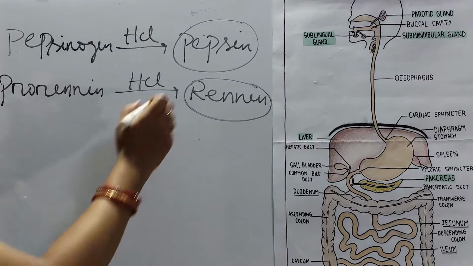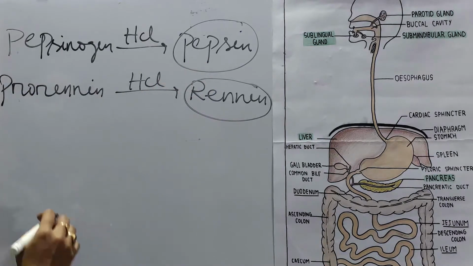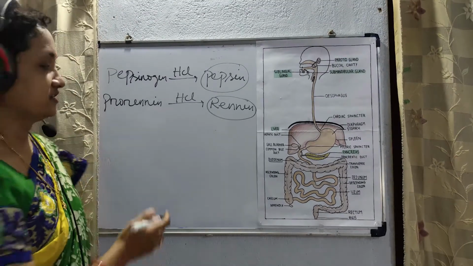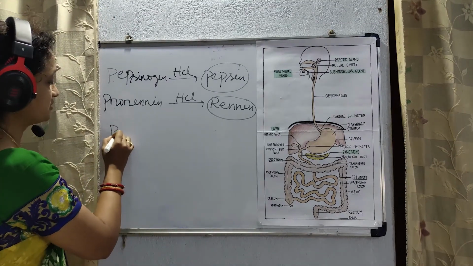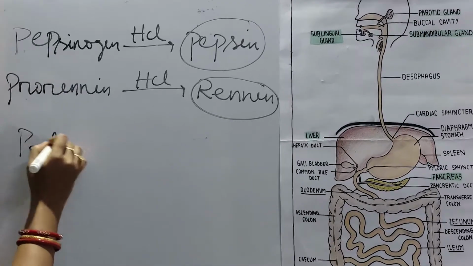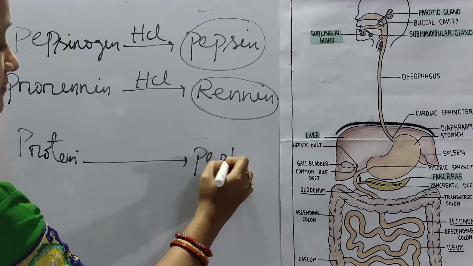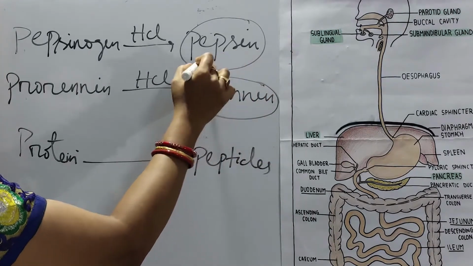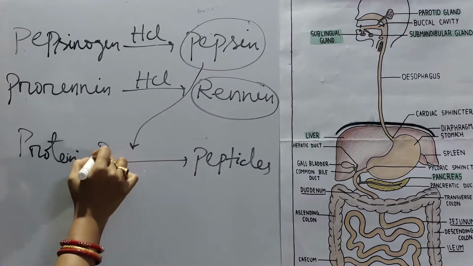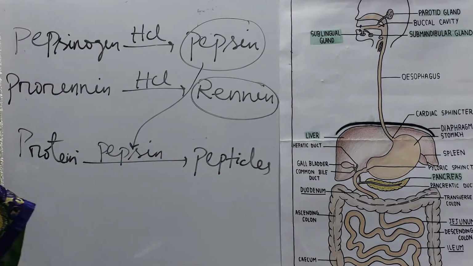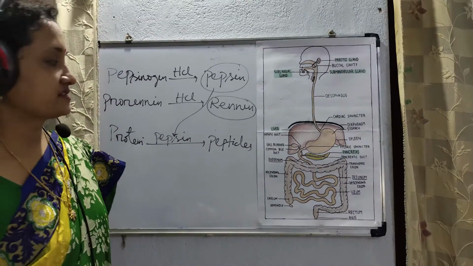Let us see the role of pepsin and renin. Pepsin in its active state can act upon the protein. So, what happens to protein? Protein is converted to peptides in presence of the enzyme pepsin. That means protein is digested to the smaller structure that is known as peptides.